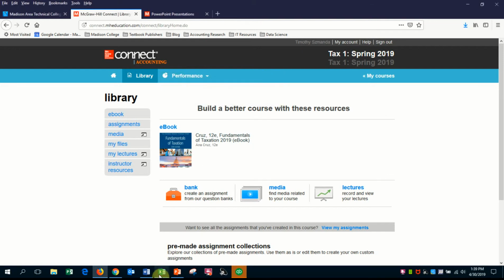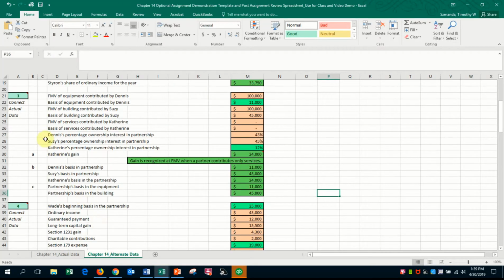As we continue doing Chapter 14 problems, we'll look at number 50 in the text, which is also a Connect assignment problem, found on page 1439. Here's a case where, like earlier problems, we have partners who are contributing assets, and we're given the basis and the fair market value, and we only contribute assets generally at basis. So we'll bring those in for the contributing partners.